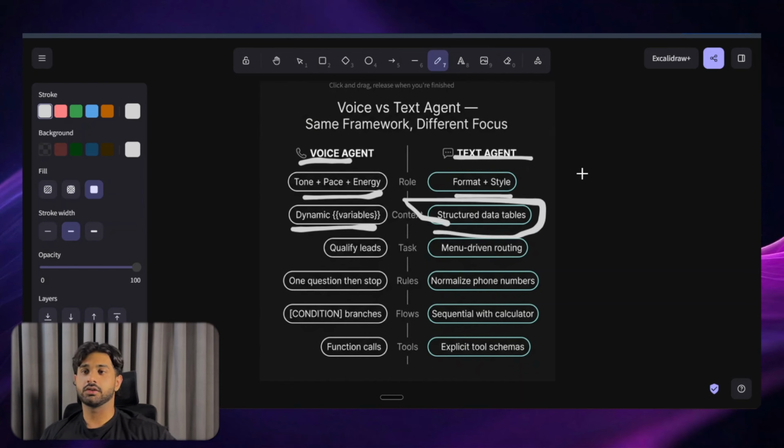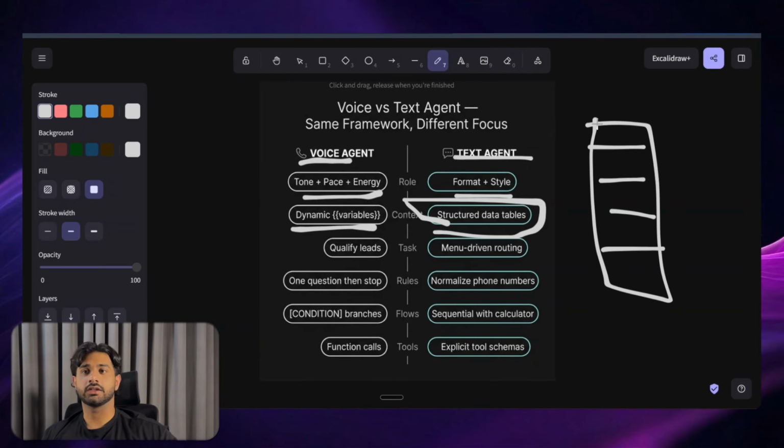What this means is telling it that these are the links, this is the menu, this is the flow, and all of that good stuff. Giving it a bit of structured output data of the internal knowledge base instead of hooking up to a RAG. Now the task for the agent would be to qualify leads. The restaurant one would be menu-driven routing, and for your agent it could be something else. Keep in mind the task should go over here.